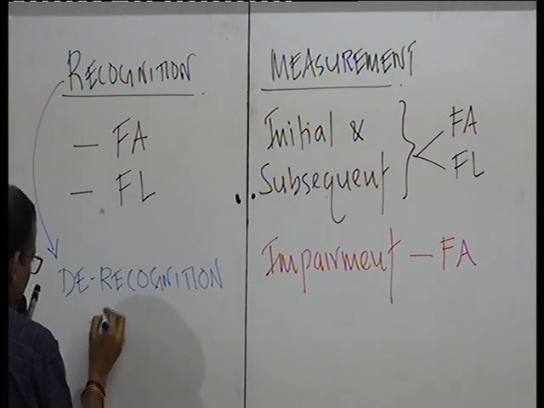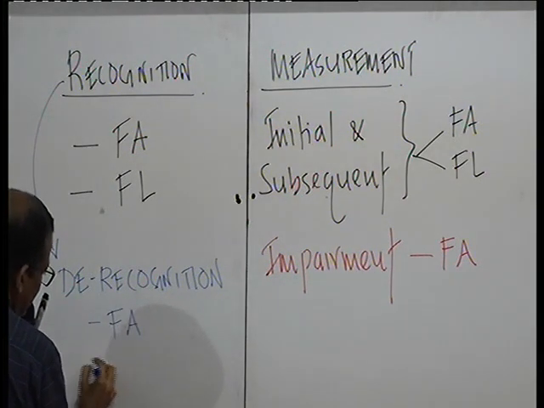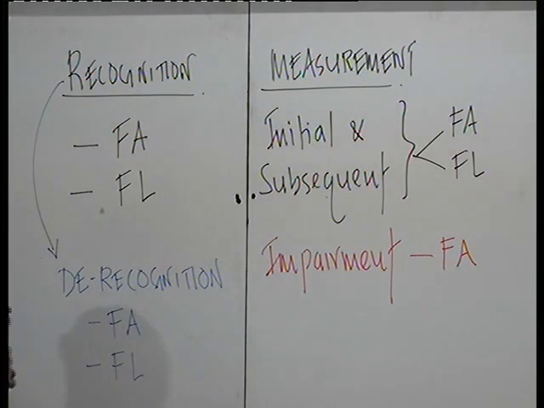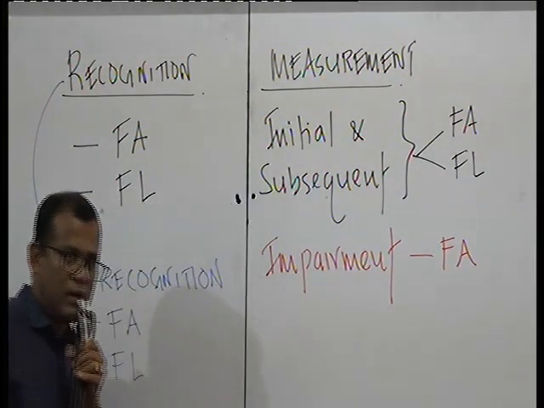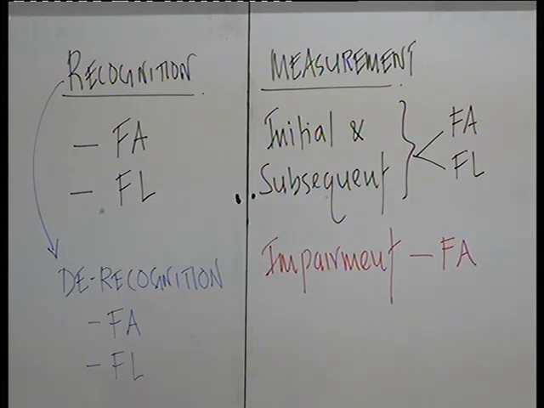Once again, derecognition of financial assets and derecognition of financial liabilities. And needless to say, you have to talk about derivatives in all cases. And SLFRS 9 more or less stops there.